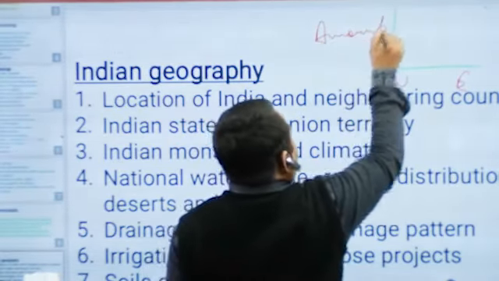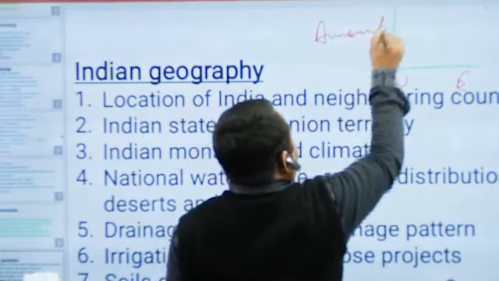In the case of India, there are two deserts. One is the Thar Desert, a hot desert, and the second is the Ladakh cold desert. Both places in India experience rainfall below 25 centimeters. That's why they are called deserts. The Thar Desert is also considered the Great Indian Desert.